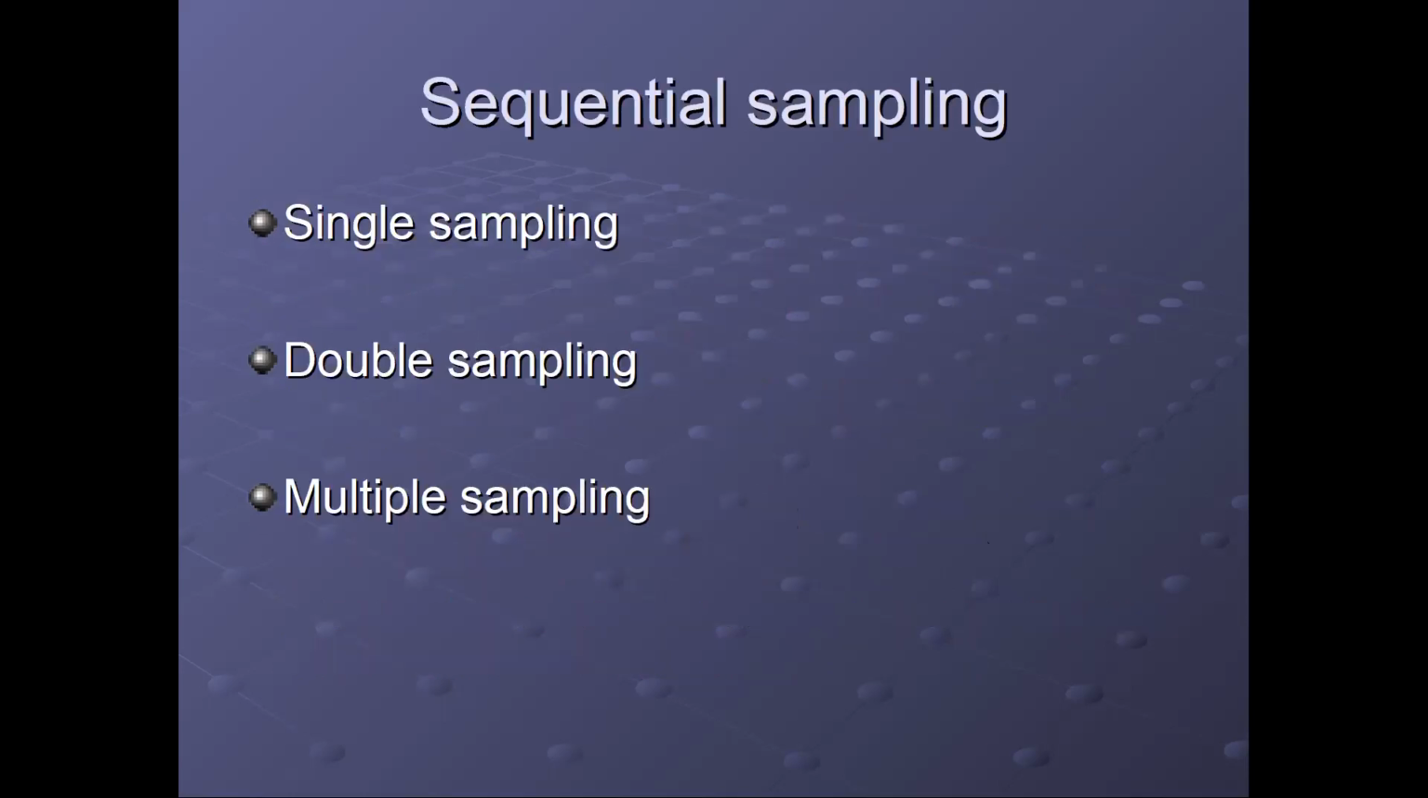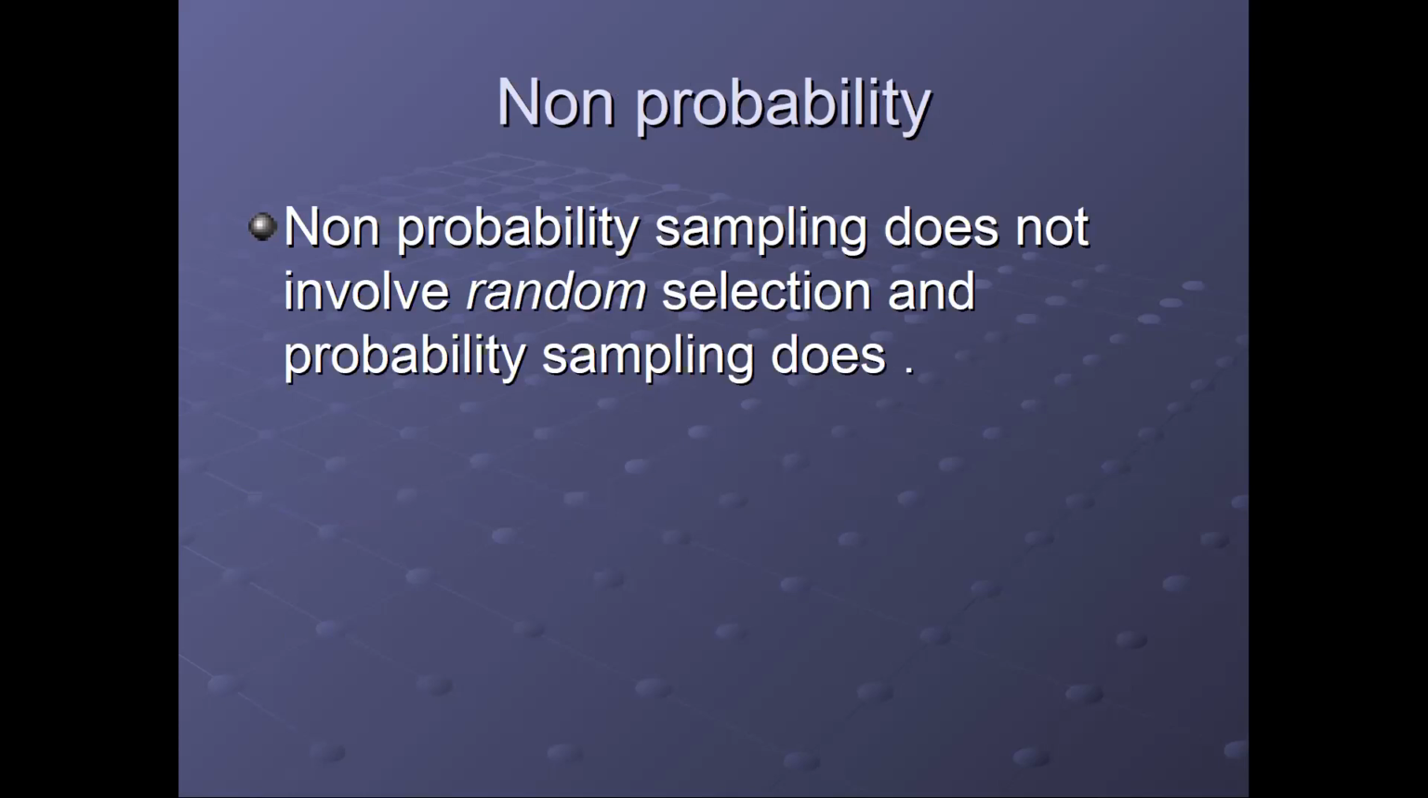Now another is sequential sampling. There are different types of sampling which are sequential: single sampling, double sampling, multiple sampling. What we are doing means, if we are using only one strata, that is single sampling. If we are using a stratum under that stratum, that means we are doing double sampling. And if we are doing this in multiple phases, this is called multiple sampling.